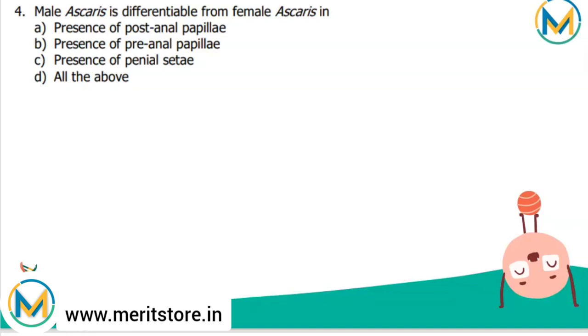So the pair of papillae is present at postanal, preanal, penial setae, and this. So that is all of the above. Genital pores are present, all of this. So the correct answer is all the above. That's option D.